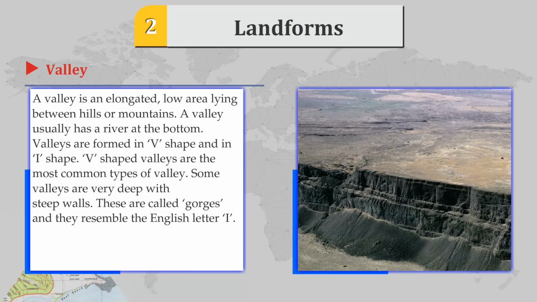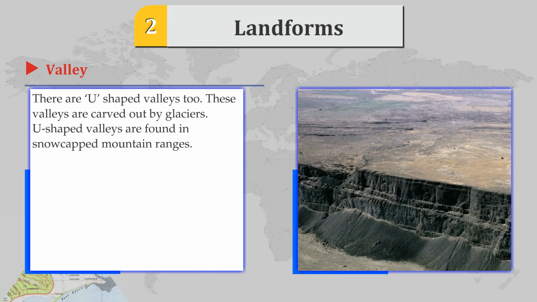Valley. A valley is an elongated, low area lying between hills or mountains. A valley usually has a river at the bottom. Valleys are formed in V-shape and in I-shape. V-shaped valleys are the most common types of valley. Some valleys are very deep with steep walls. These are called gorges and they resemble the English letter I.